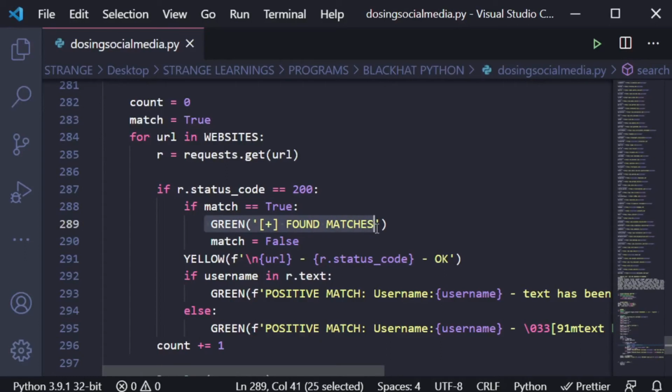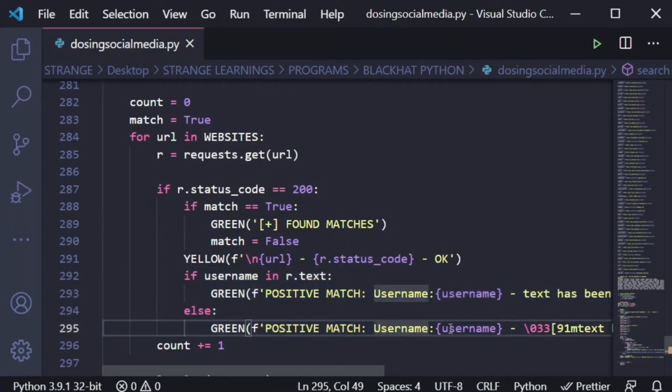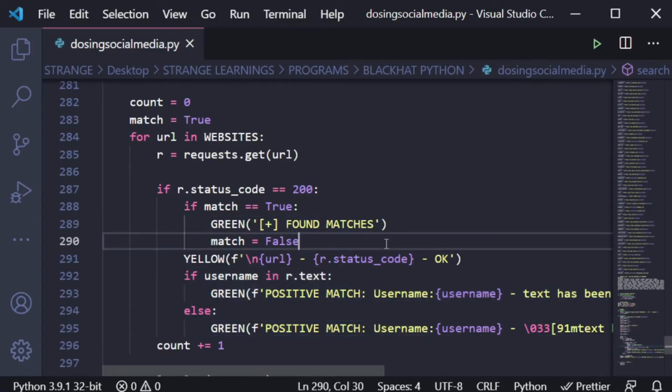It will say green found matches. Now found matches doesn't mean that it found a match. It's presenting that we are searching for this, and if it finds any match, it will present text like this. We will talk further. And when match is equal to false, it will stop, because it has to print these things, right? So until it completes this, it won't print this again.